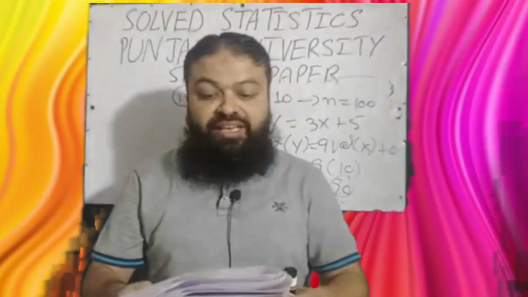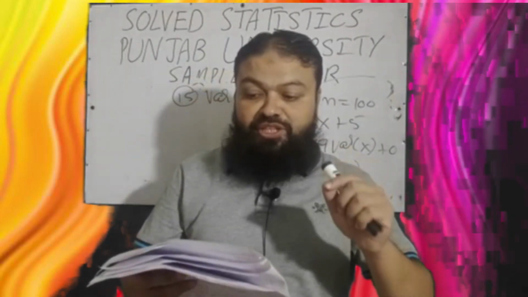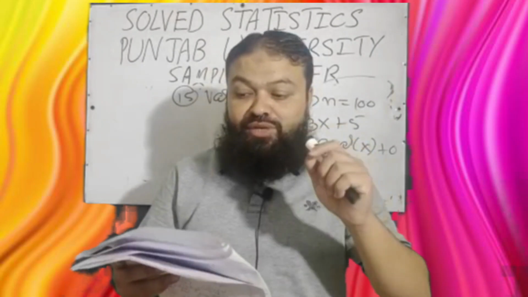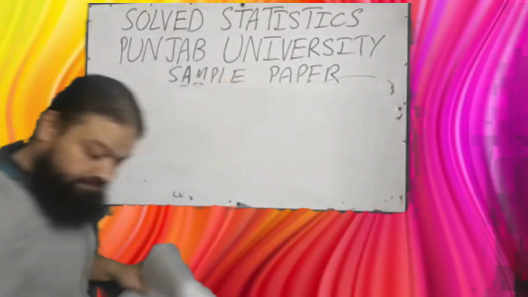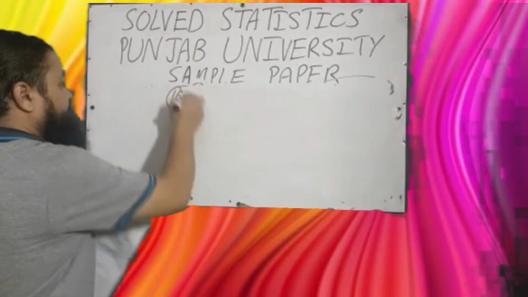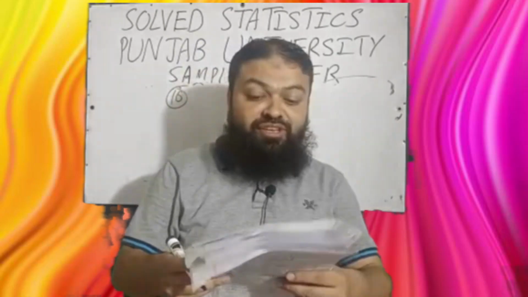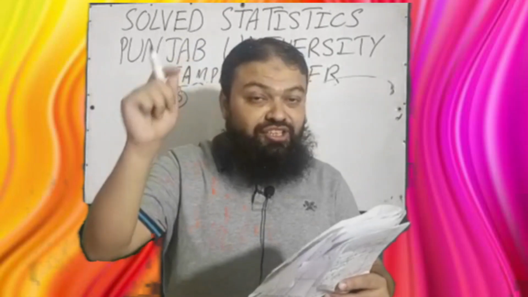Now question number 16 is, which of the following measures of dispersion is corrected by Sheppard's correction in grouped data? A very important question. Question number 16. Option A is quartile deviation, incorrect. B, mean deviation, incorrect. C, standard deviation is the correct option.